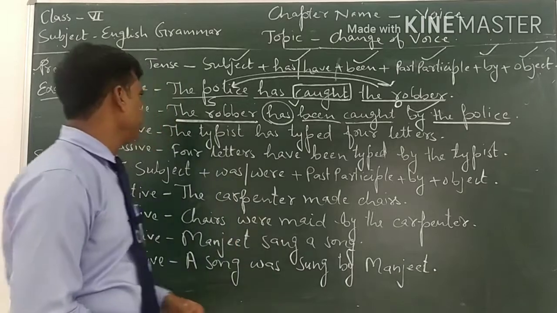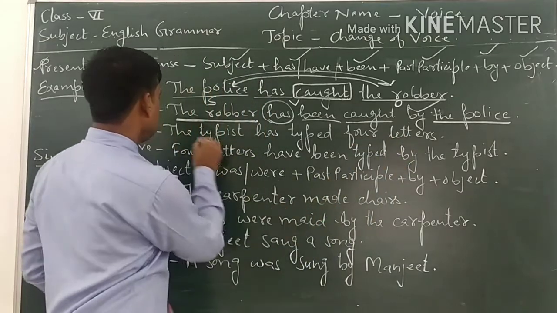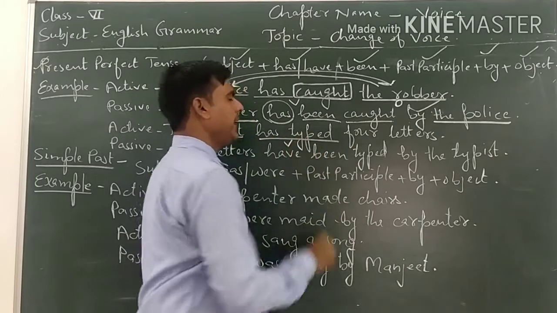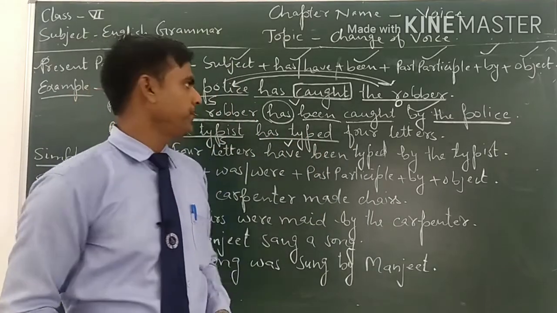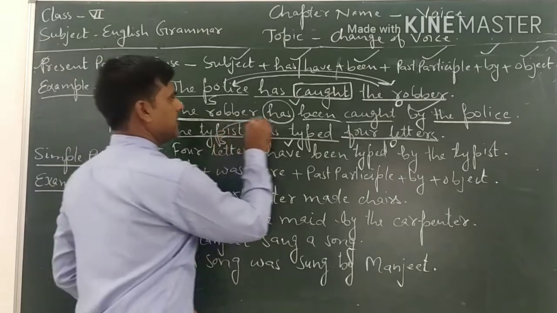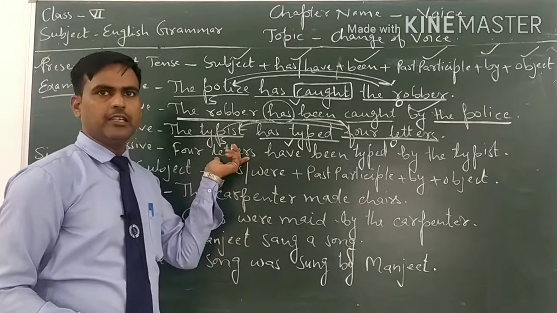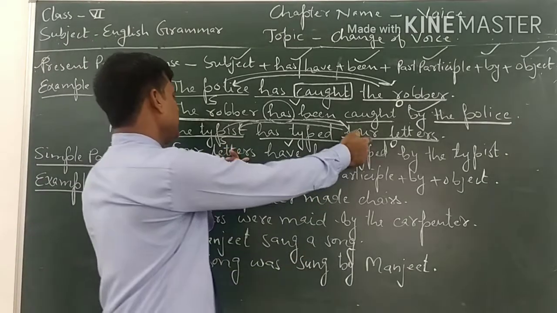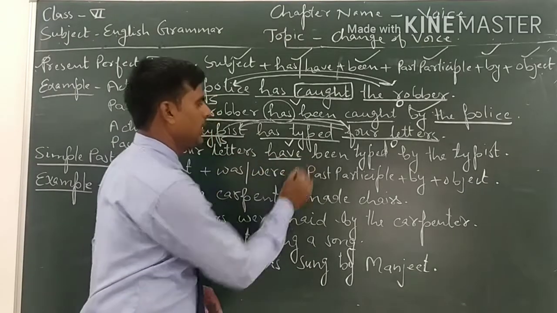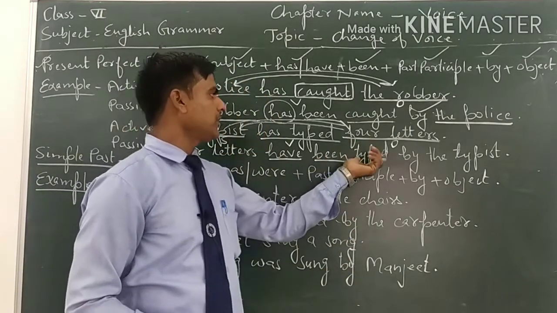Now see the second example. The second example is: The typist has typed 4 letters. The typist is the subject. Has typed tells us that it is the verb and the tense is present perfect tense. And 4 letters is the object. We will change subject and object with each other. So 4 letters will be the subject in passive voice. 4 letters is plural. With plural we will use have. And after have we will use been. And after that we will use the third form.